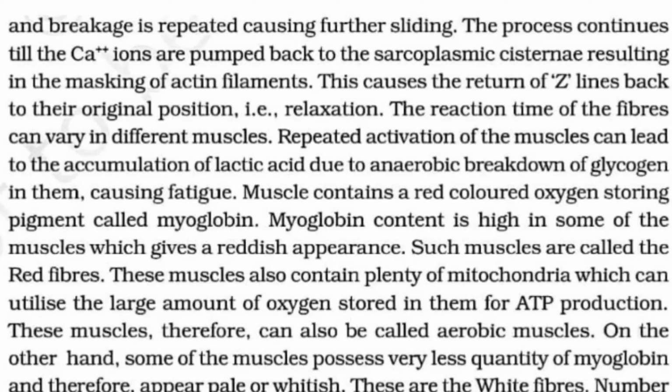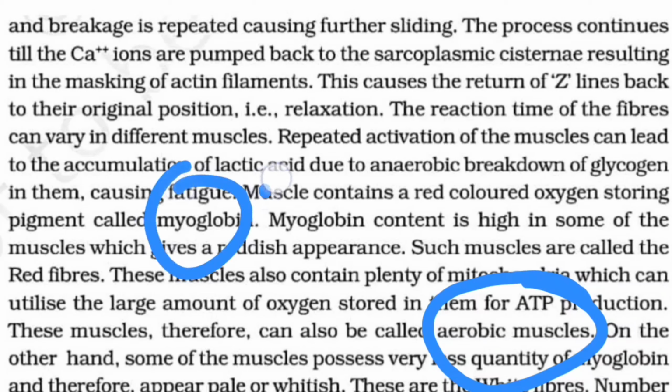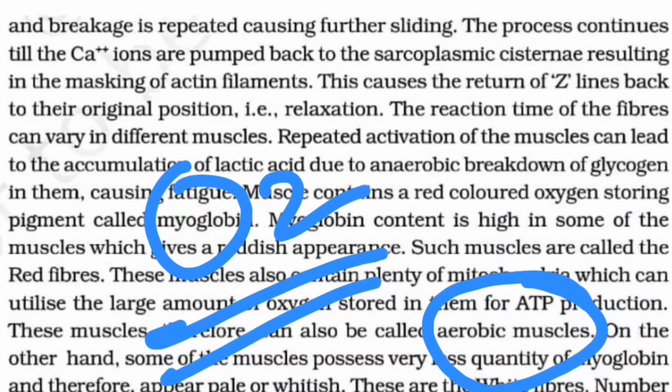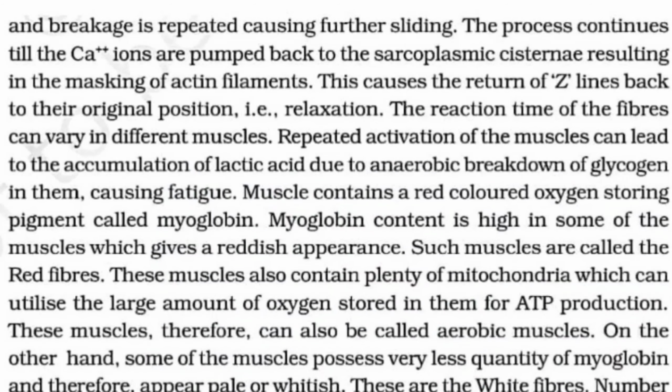And ultimately, these muscles will be called aerobic muscle. Why? Because they have plenty of oxygen. Why do they have plenty of oxygen? Because they have plenty of myoglobin. So more myoglobin, more red colored, they'll be called red fibers. More mitochondria, more ATP synthesis, aerobic muscle.